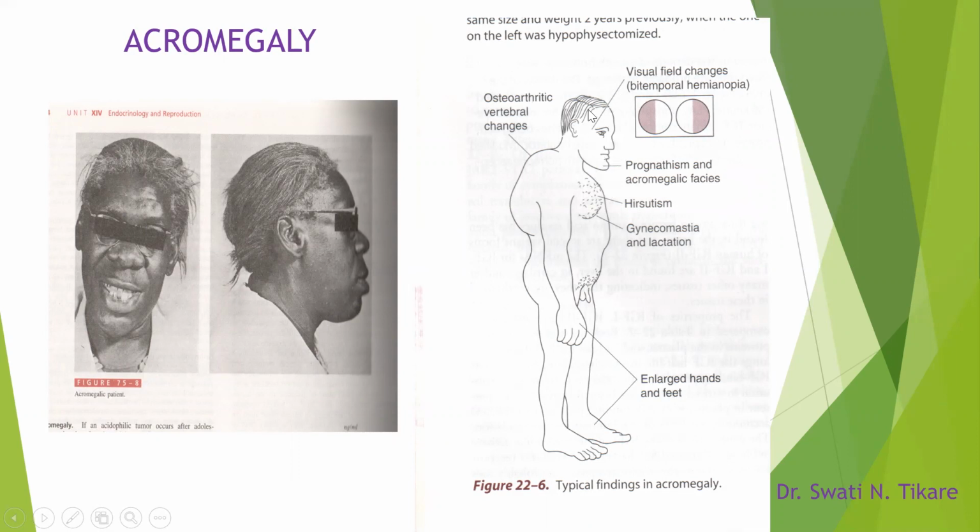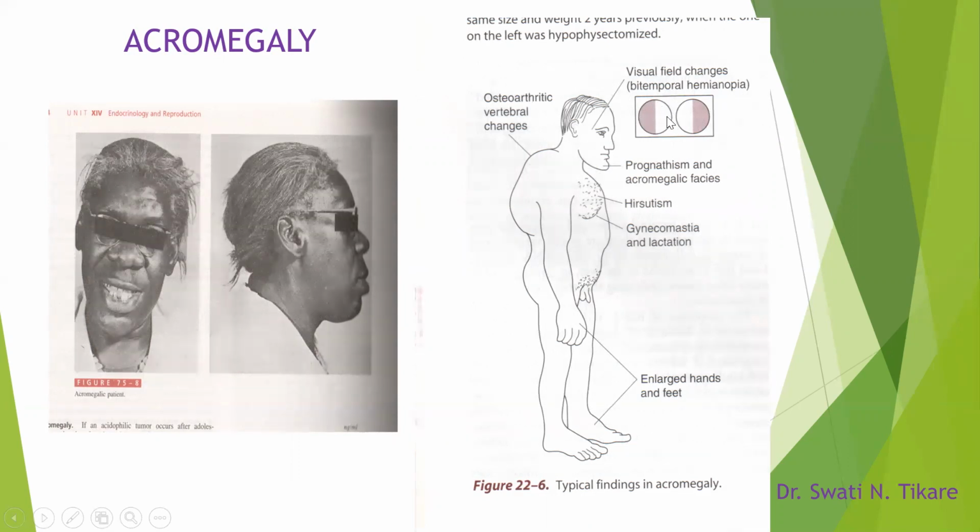Then here I have the picture of bitemporal hemianopia. Hemianopia means hemi, half, anopia, absence of vision in half of the visual field. Now, the visual field is divided into two parts.